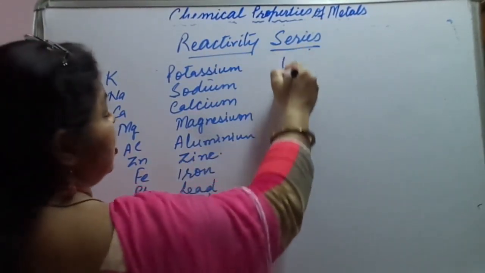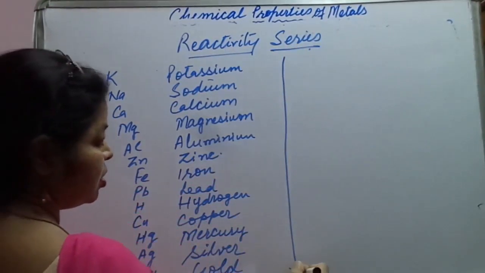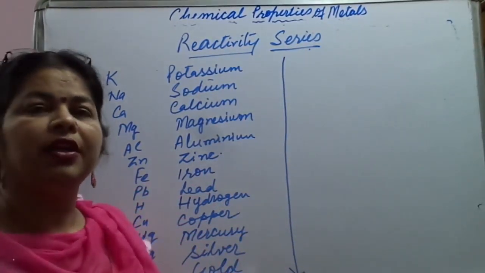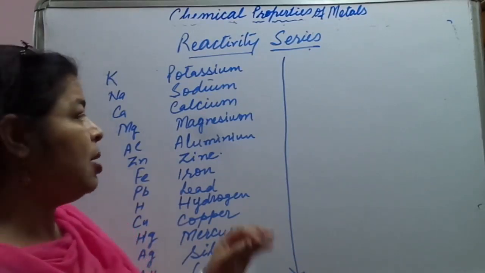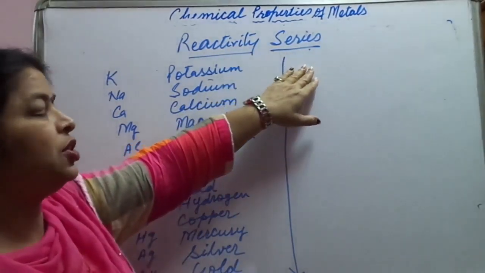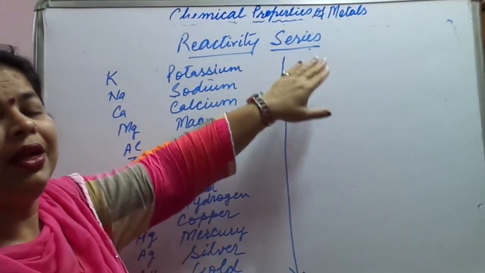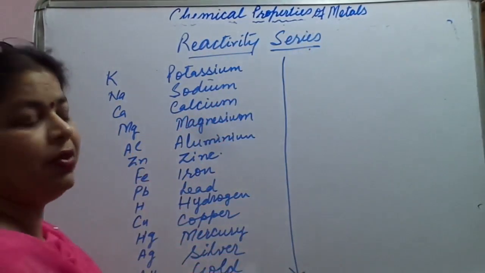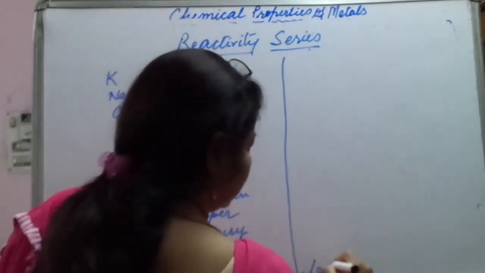So this is the activity series or reactivity series on the basis of the relative reactivities of the metals. The most reactive is potassium, and the reactivity decreases as we go down, and the least reactive is gold.